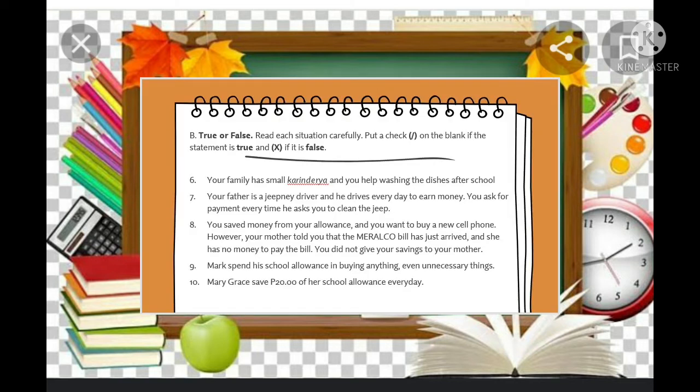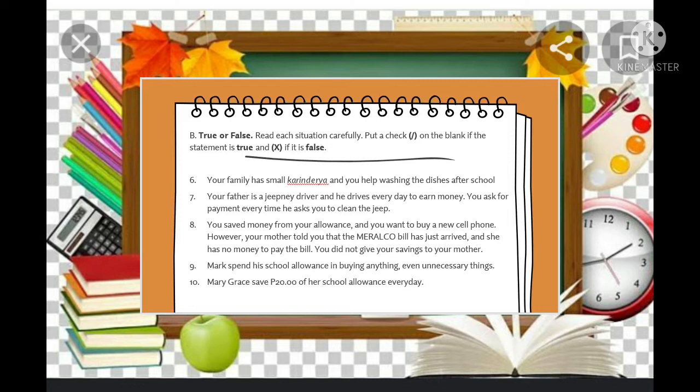B, true or false? Read each situation carefully. Put a check on the blank if the statement is true and X if it is false. Number 6, your family has a small carinderia and you help wash the dishes after school. Number 7, your father is a jeepney driver and he drives every day to earn money. You ask for payment every time he asks you to clean the jeep. Is it true or false?